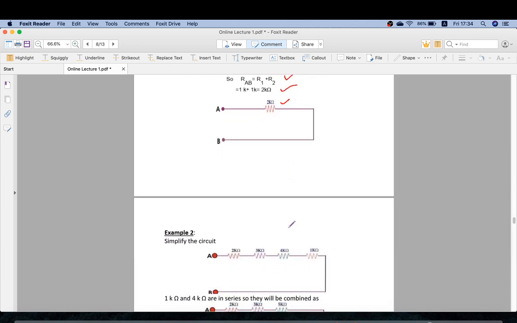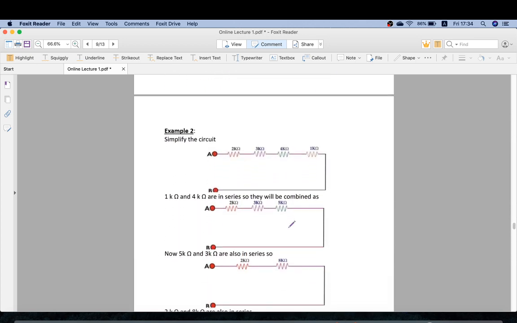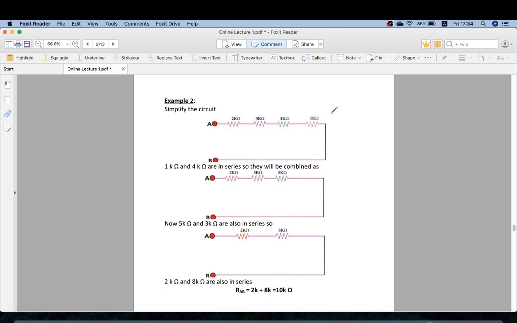So now let's move to example 2. Simplify the circuits. How many resistances are there? There are 4 resistances given in this circuit. So we have to simplify the circuit's resistances one by one.